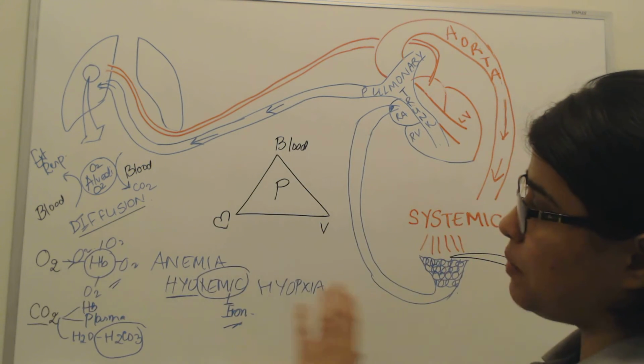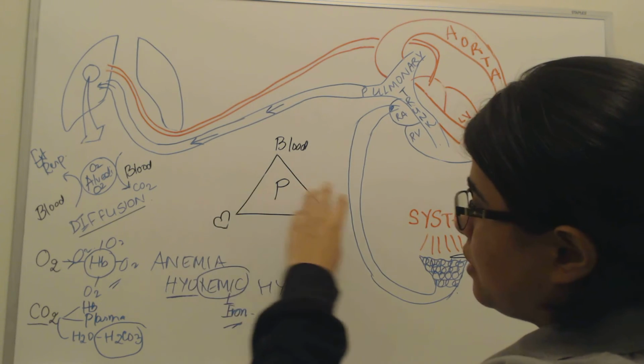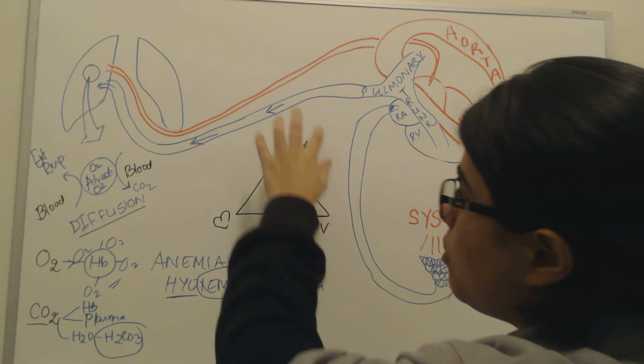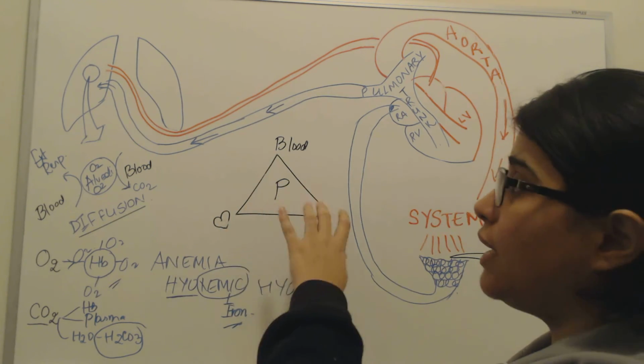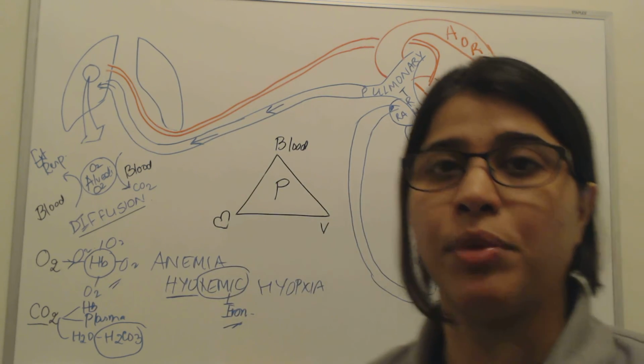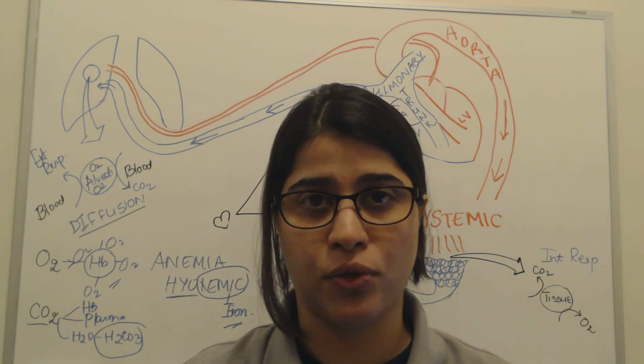This cardiovascular system makes up the triangle of perfusion, which is the blood, the pump, and the vessels. A problem in any one of these 3 things, or a combination of all of them, can lead to the condition of shock and systemic hypoperfusion. In the next segment, we'll speak more about the different kinds of shock.